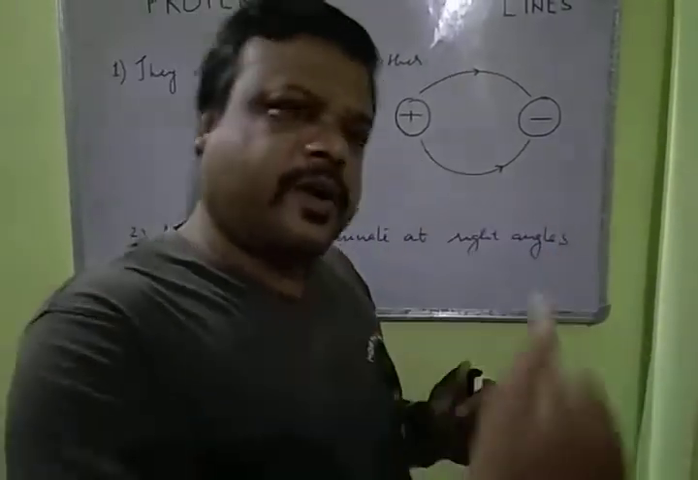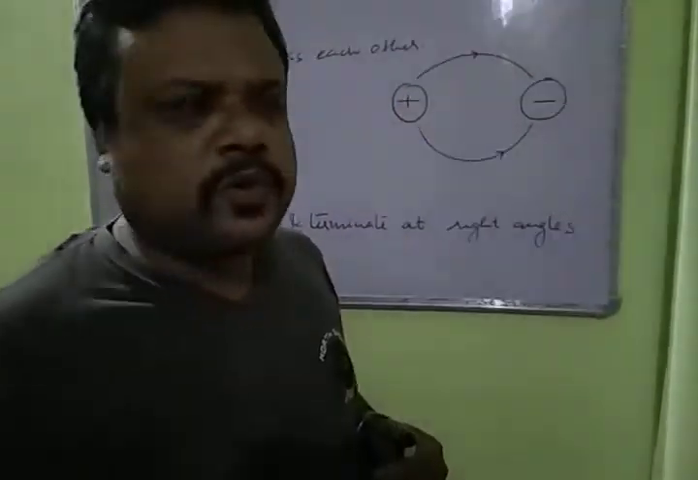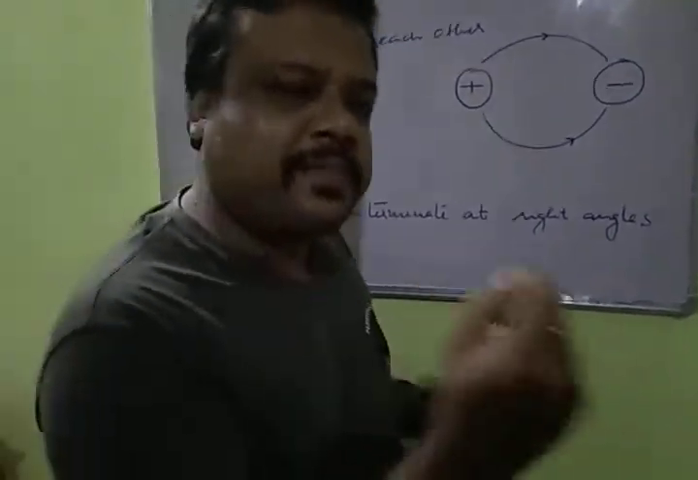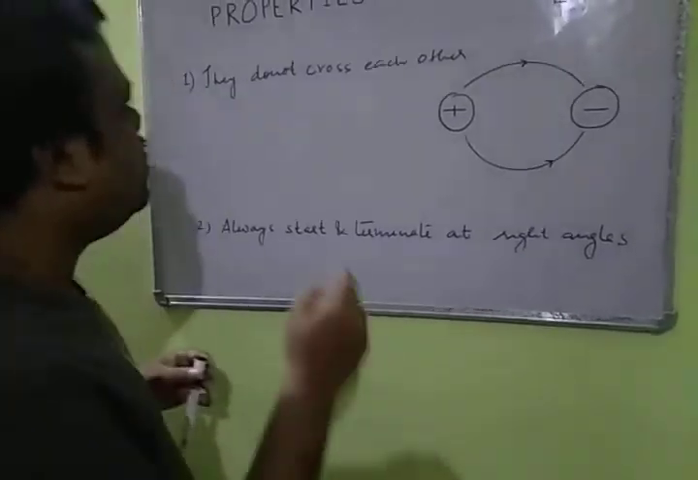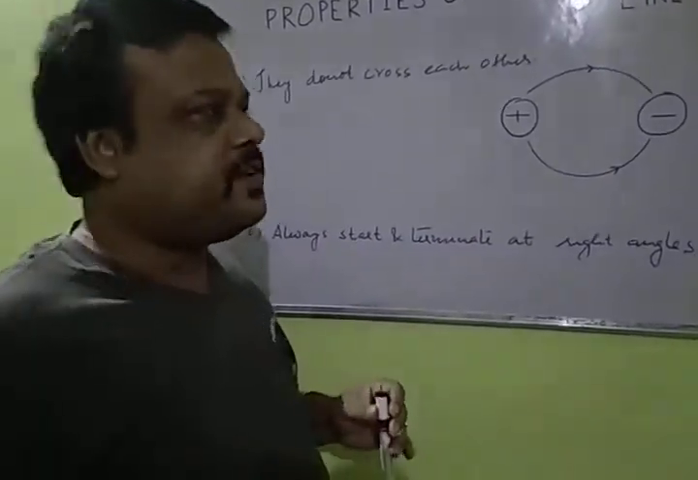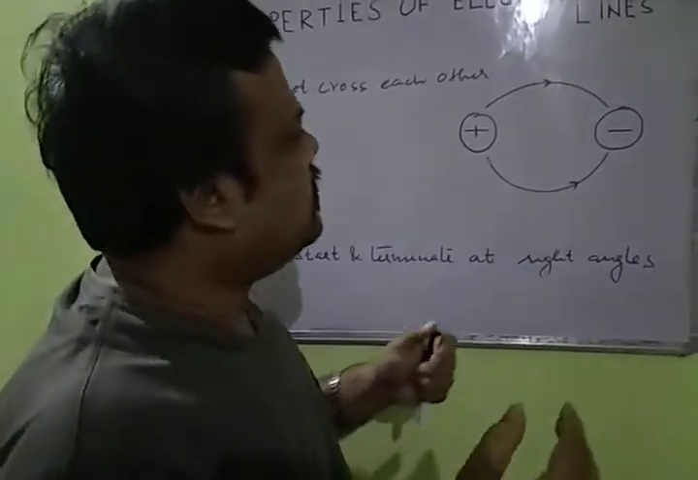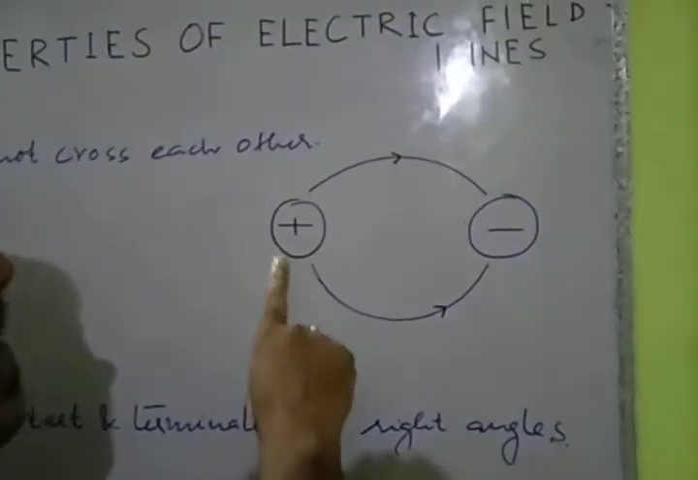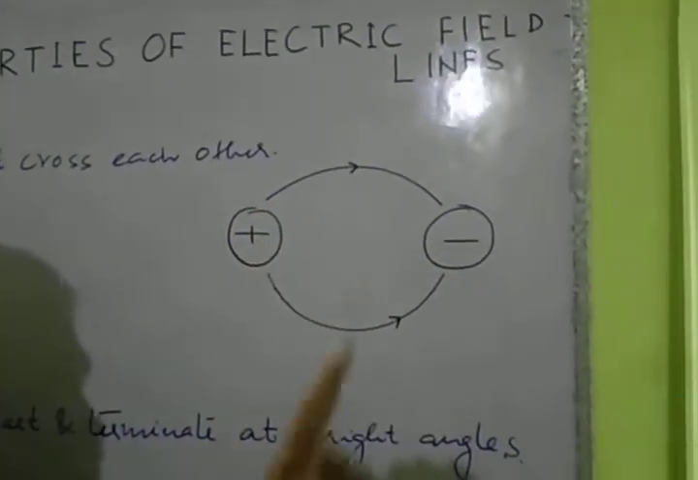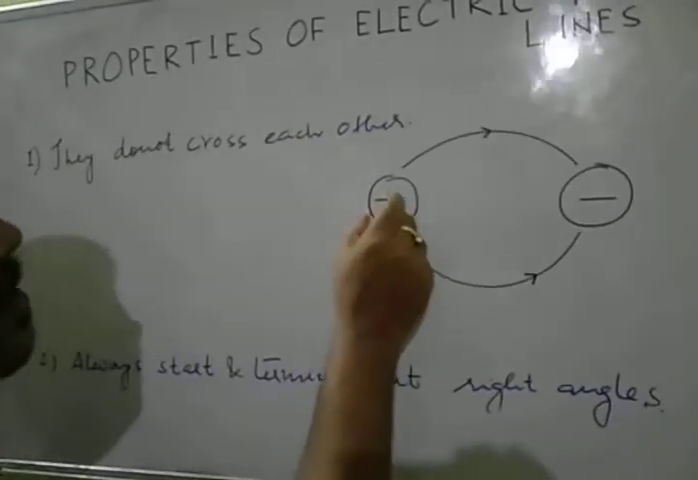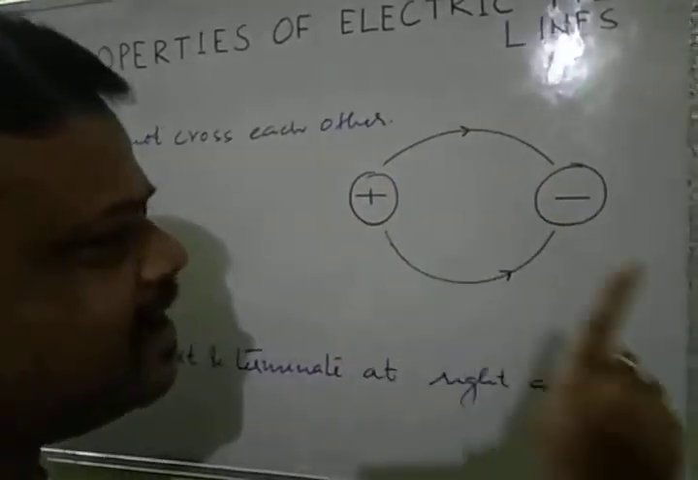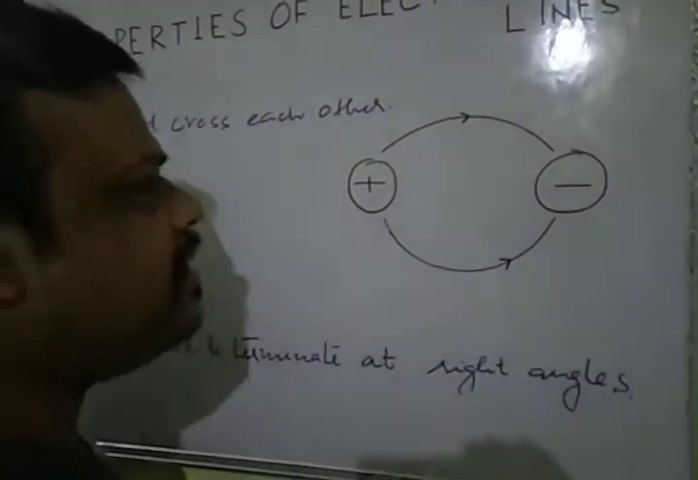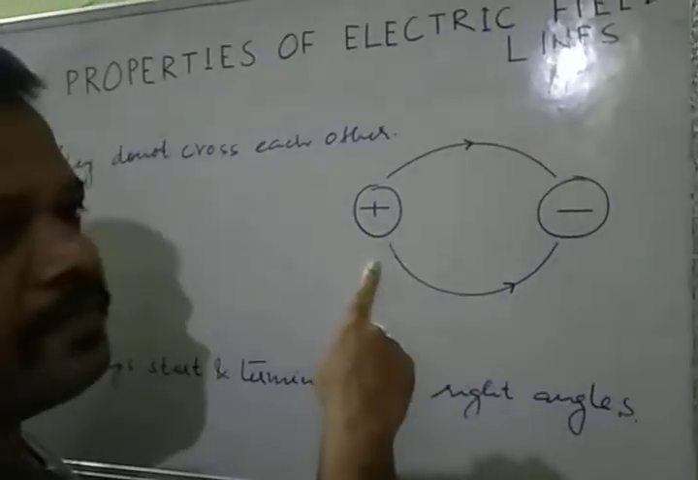See, normally wherever you go through your textbook, normally only the properties are written. Now we will discuss the reason behind each and every property. We discussed some properties in my last video. Again, let us recall. Electric field lines start from positive charge and terminate at negative charge. That was the main property. Any electric field lines cannot start from negative, and any electric field lines cannot terminate at positive.